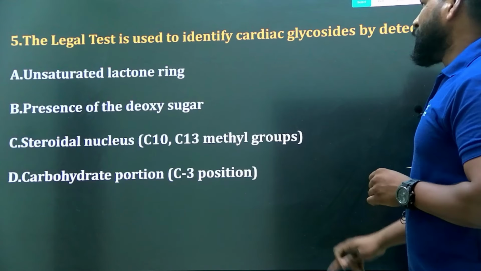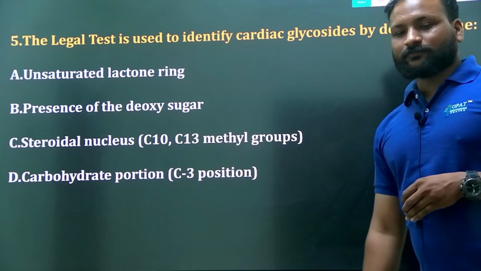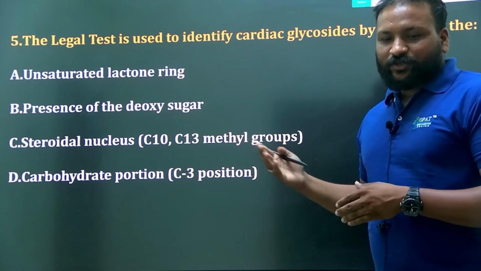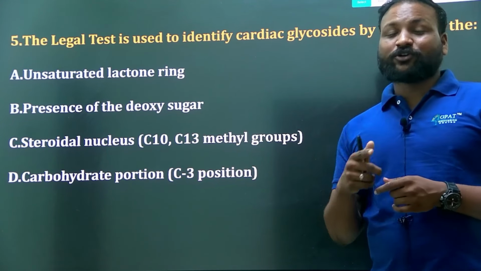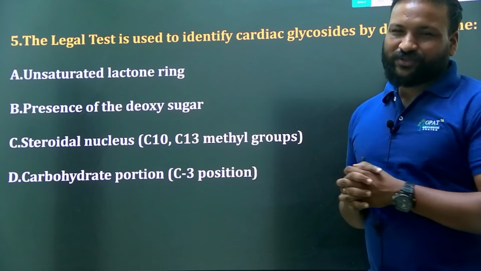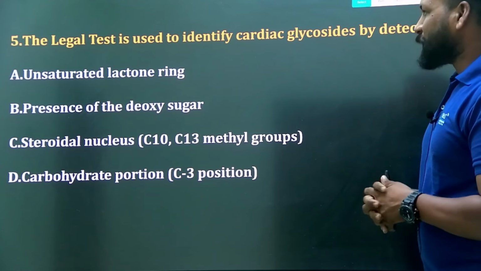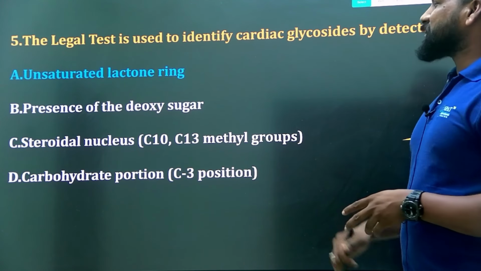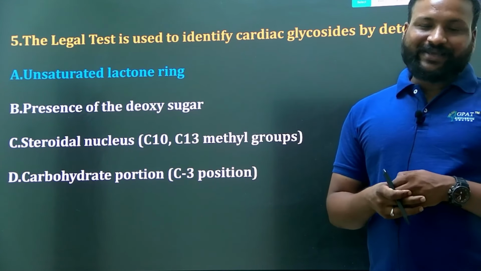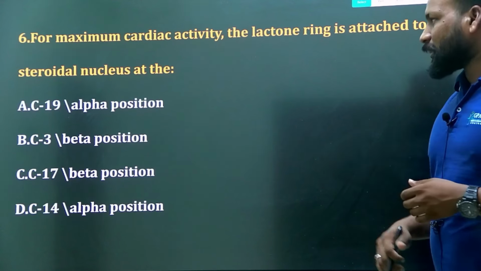Next question. The Legal test is used to identify cardiac glycosides by detecting which of the following? Unsaturated lactone ring, presence of deoxysugar, steroidal nucleus, or carbohydrate portion. In order to answer this question you need to remember the case study. Which test is for the lactone ring, and which is for the steroid? Clear? Undoubtedly, the right answer will be unsaturated lactone ring. So these are the lactone ring tests. Clear? Yes. Next question.